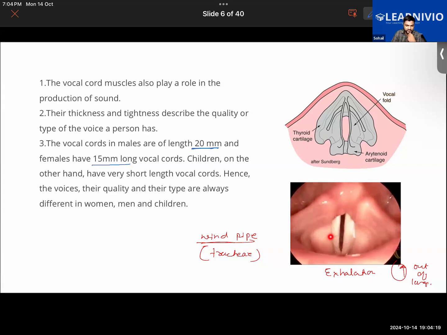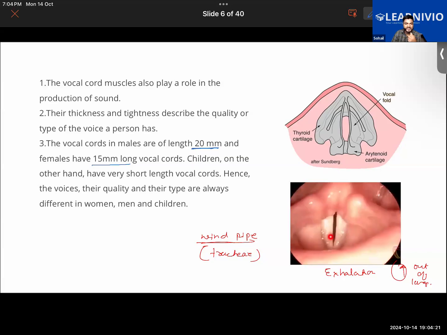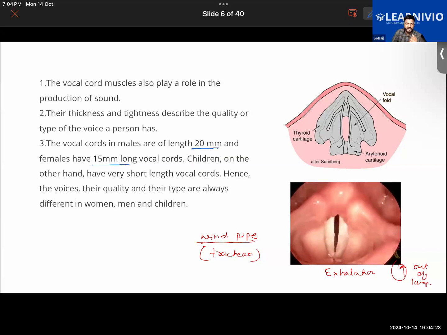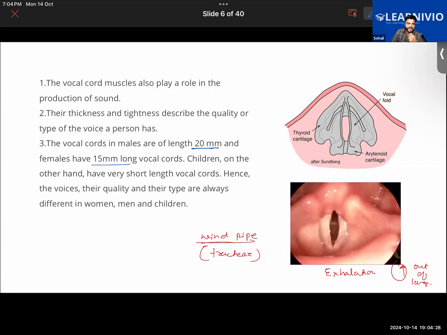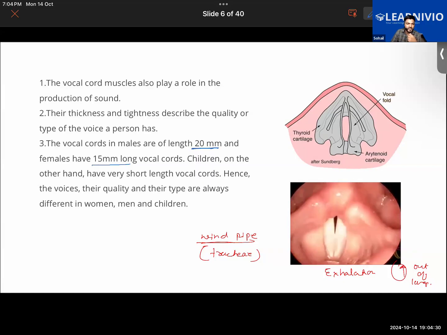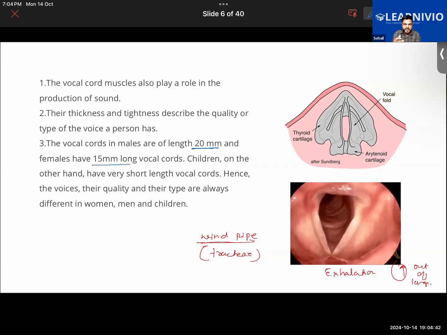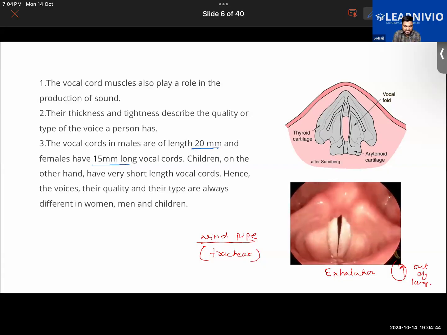a person has. If, for example, the vocal cords are very tight, thereby the person's sound will have a less pitch. Now it will not be a very brilliant sound. Sometimes it might sound croaky, like that. Or we use a common term called hoarseness.